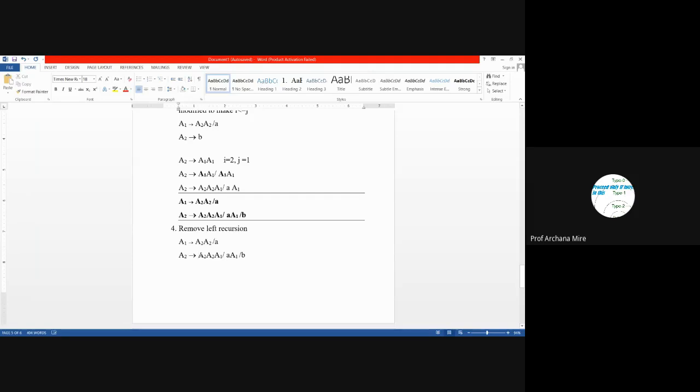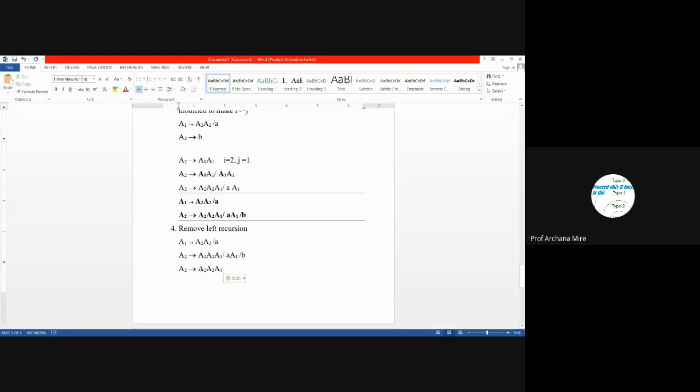We are talking only about this production rule, not the remaining production rules like A1 and B, because they do not contain recursion. They are nothing but our beta. This is beta 1 and this is beta 2.